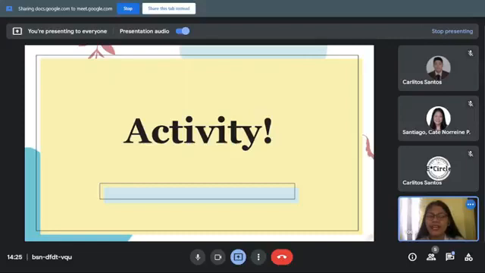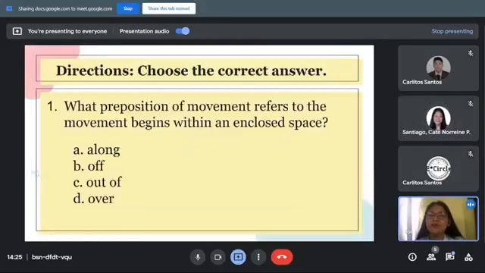Any clarification question about the list of preposition of movement before we proceed to our activity? None so far, ma'am. Thank you. Then let's proceed to our activity. We are going to choose the correct answer.